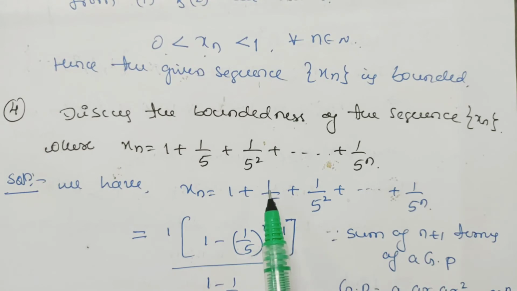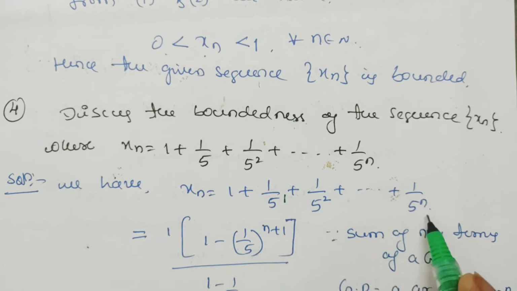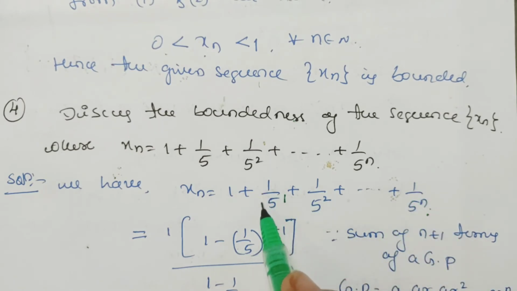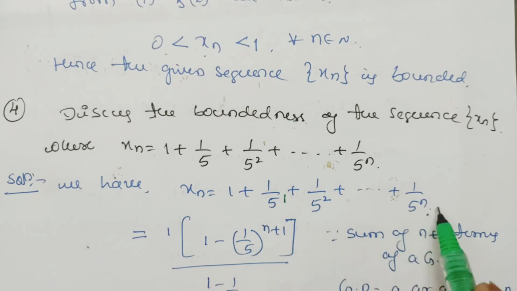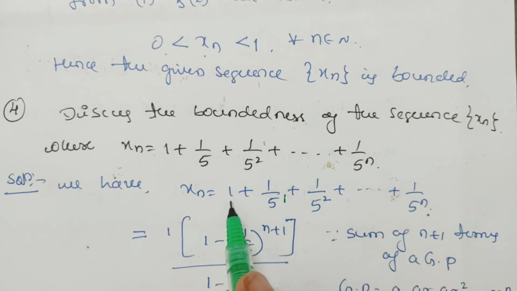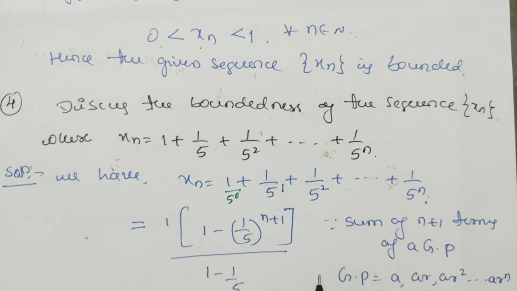So here it is 1 by 5, 1 by 5 square; the power you can see starts from 1 and goes up to n. So only these terms are n number of terms, and the 1 is the plus 1, so there are n plus 1 terms. If you want, you can take this 1 as 5 to the power of 0 also. So this is a geometric progression.